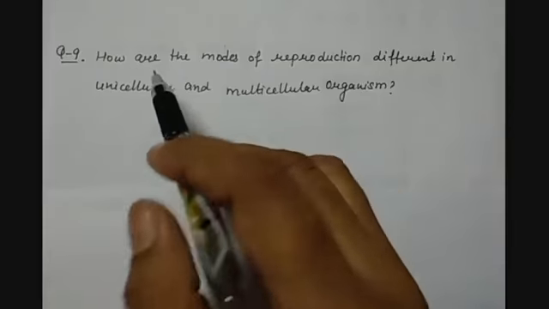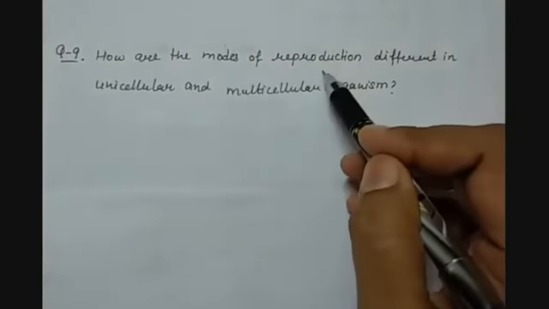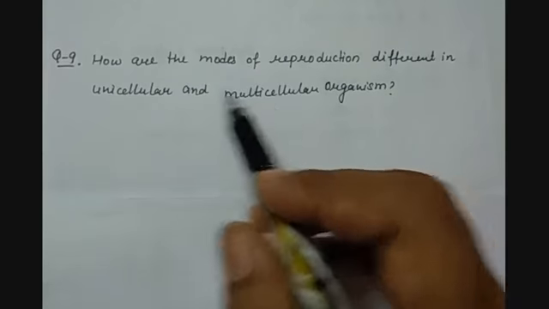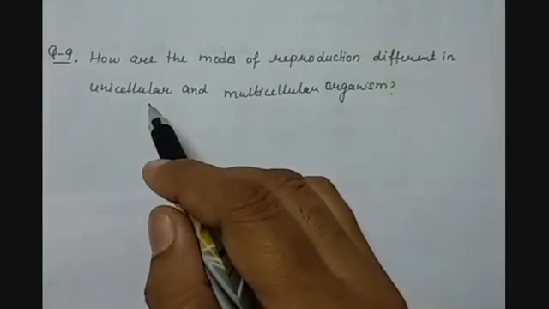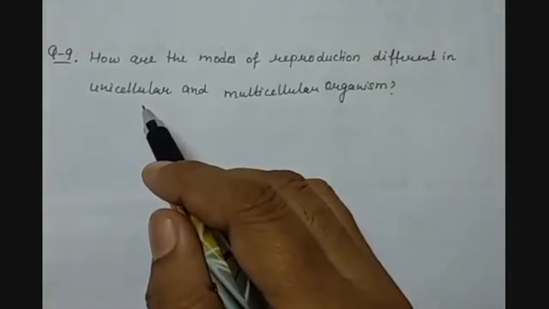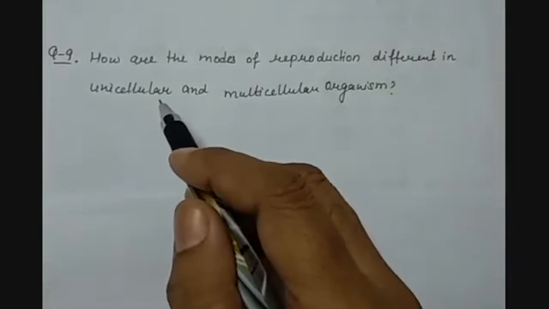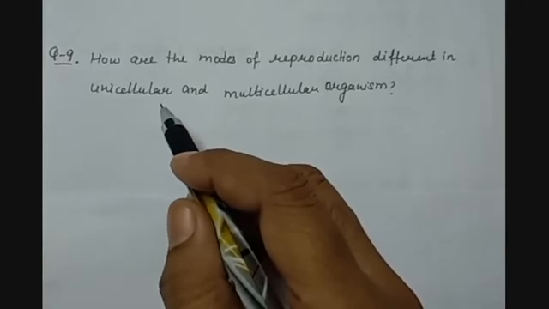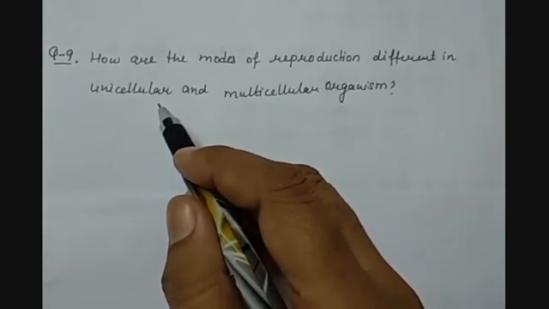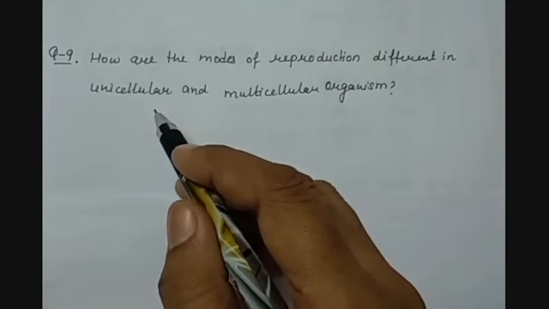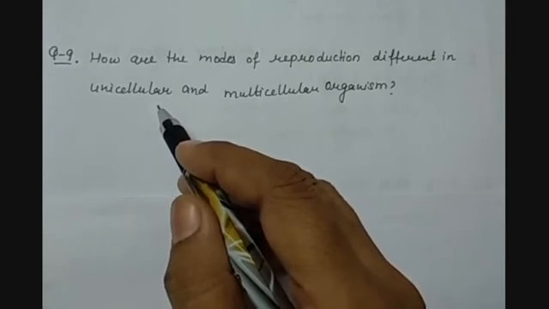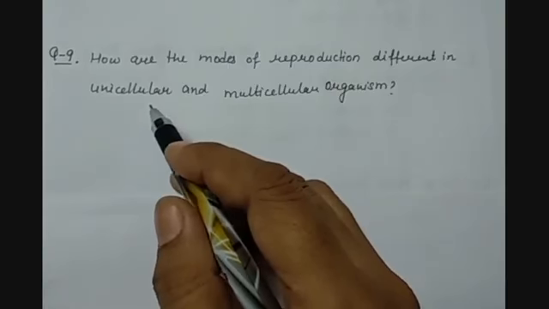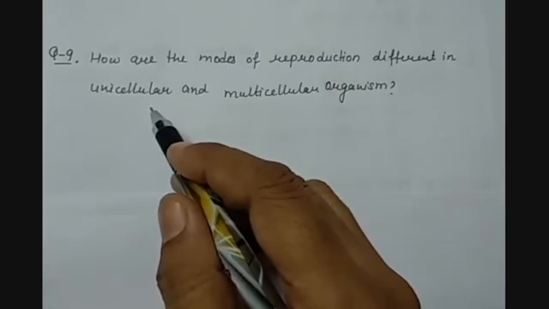Then the next question is, how are the modes of reproduction different in unicellular and multicellular organisms? So children, as we know, unicellular organisms have just one cell. So there is no separate tissue for reproduction. Hence, simple processes like fission or budding, through them the organisms can reproduce on their own. For example, fission happens in amoeba and leishmania.